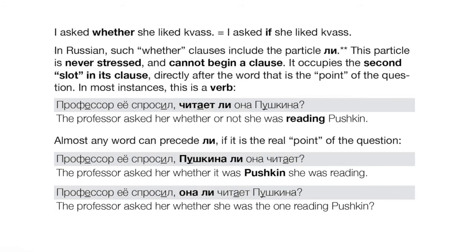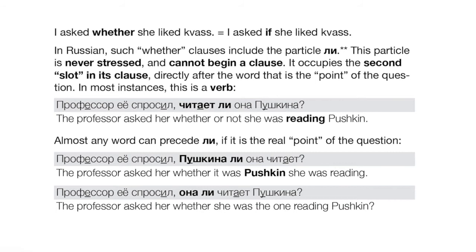Okay, the difficulty here is that in English, we'd often say he asked her if she was reading Pushkin, right? But in Russian, if this, then that, right? A kind of a condition statement is going to be если, and we've seen that word already, если. We'll talk more about it in a moment. Okay, so for now we're looking at how to express whether. So remember that in Russian, in any situation where you could use a whether or a whether or not in English, you need to use li, right? This little particle li, which marks a yes-no question.